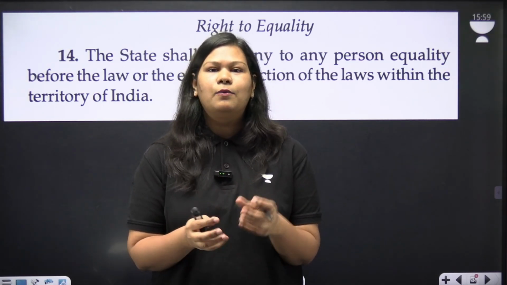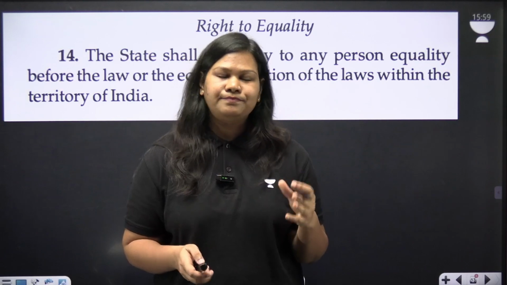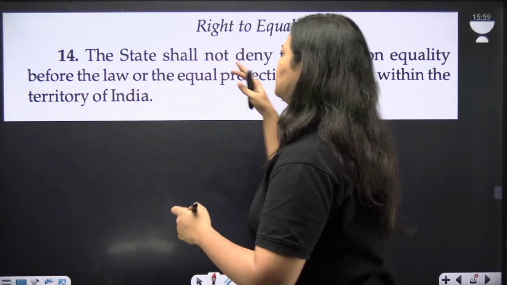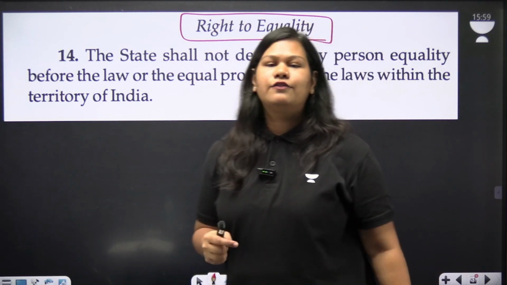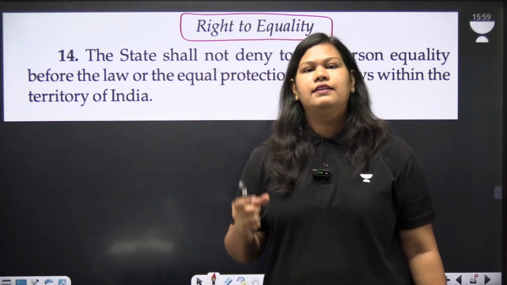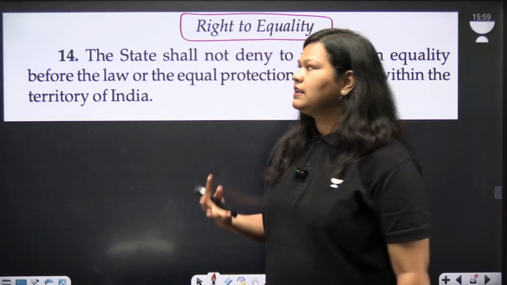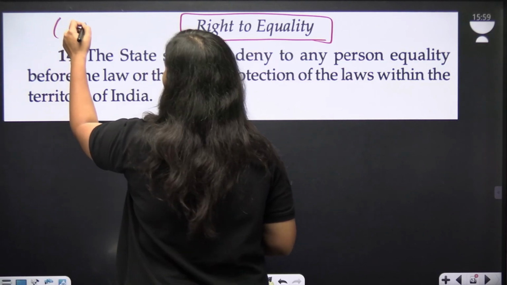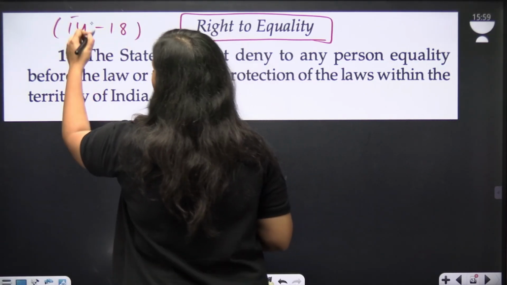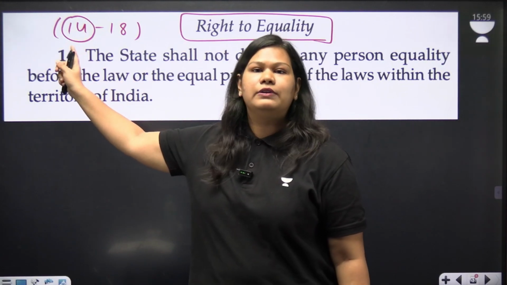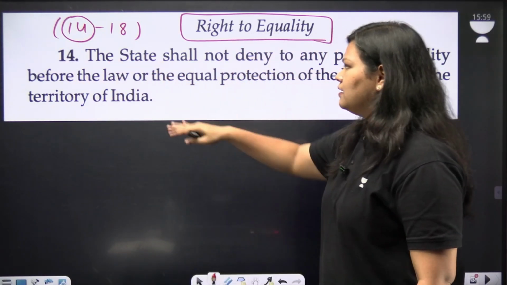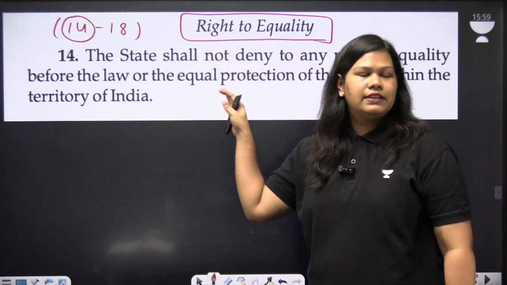So let us look at what Article 14 is saying. This article comes under the right to equality. Right to equality is one of the fundamental rights enshrined in the Indian Constitution. It contains Article 14 to Article 18. Today I'm going to discuss with you the expressions written in Article 14 only. So let's begin. This is the statement which is written within the article.